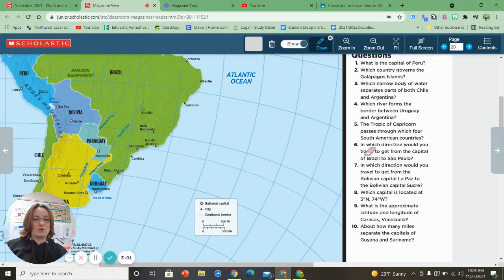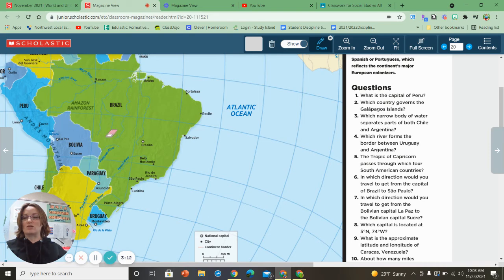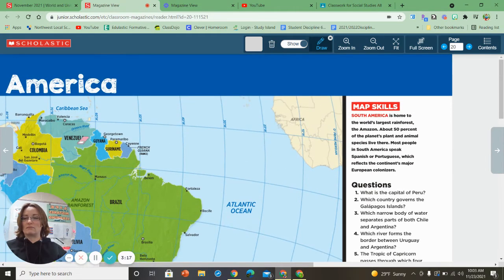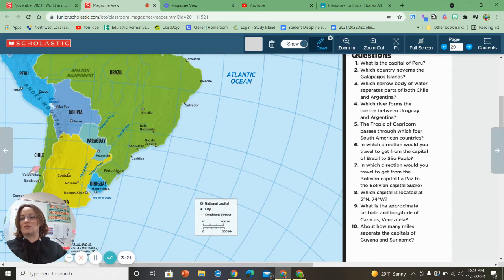Let's look at the next one. The next one's number 5. It says the Tropic of Capricorn passes through which 4 South American countries? Now remember, all of these countries here are in different colors. Every time you change a color, you're changing into another country, and they've just got it like that. Brazil is here. This other green country is Chile.